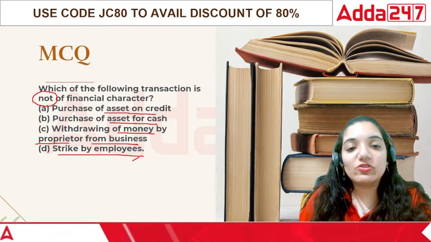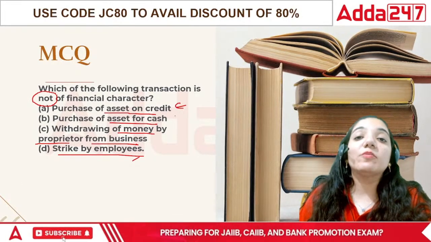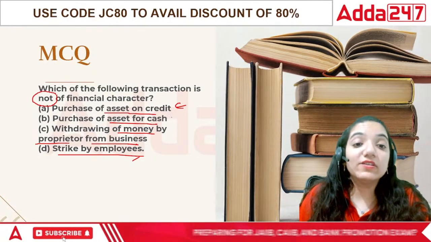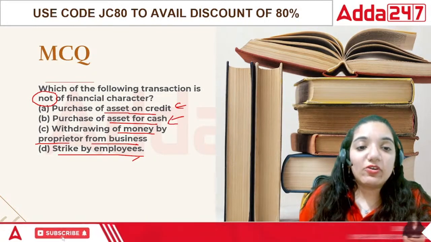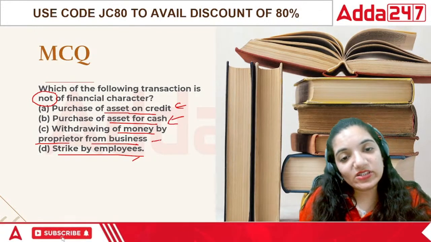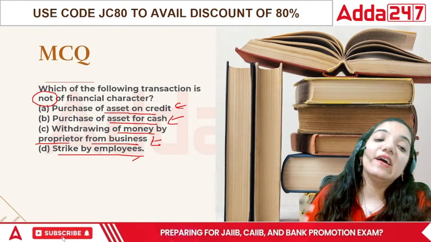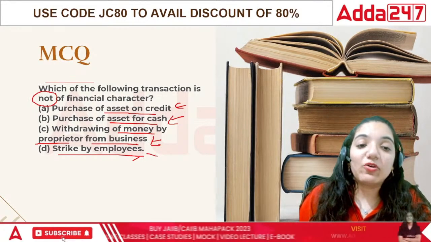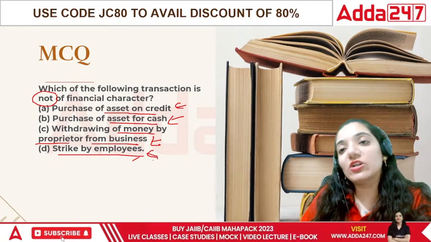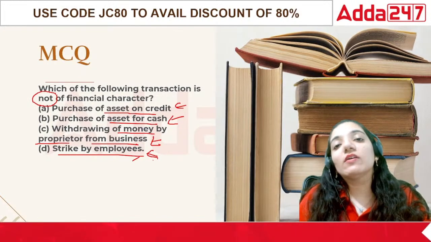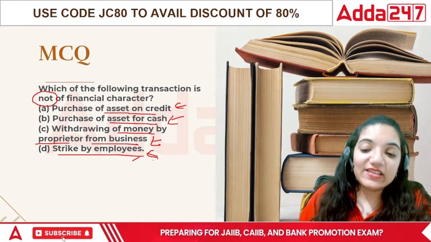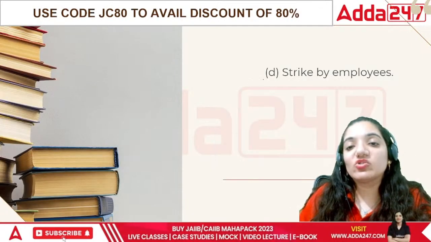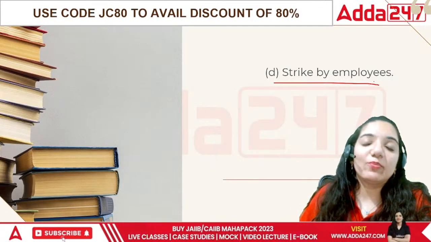So purchase of goods on credit, even though you are not paying in cash, involves money. Purchase of goods for cash, it involves money. Withdrawing of money for personal use again involves money. The strike by employees can only be called a notional loss, a loss which can occur in future, but there is no clarity about it right now. So in this case, the non-monetary part is only the strike by employees.